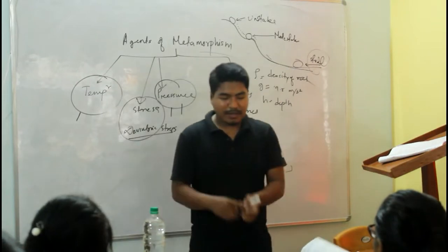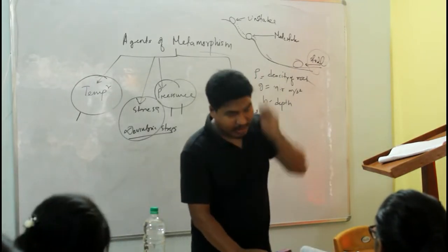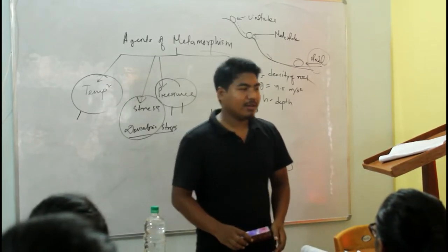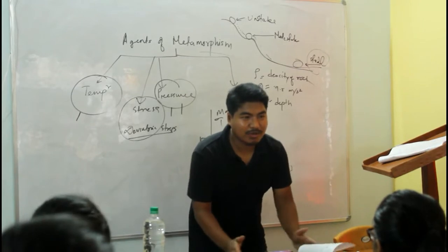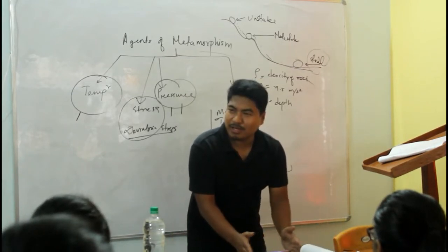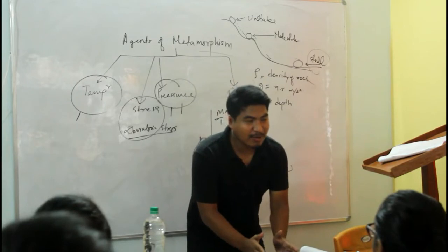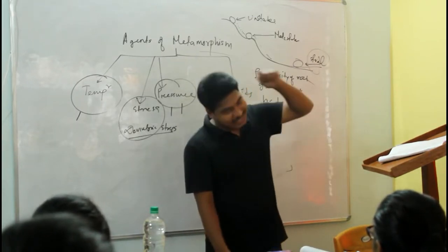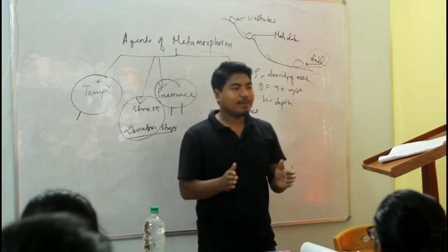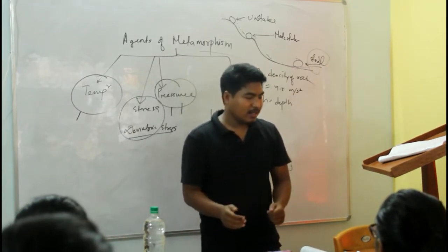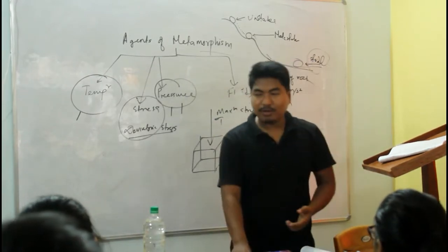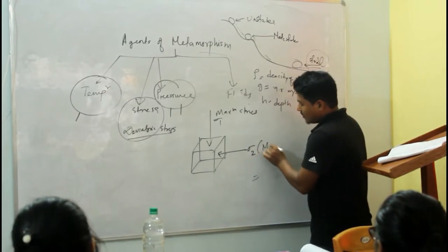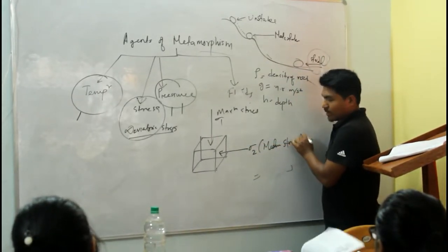Sometimes what may happen, this is the rock, I am hitting it, but the hammer will slip. So to prevent that, I have to put my legs, or two other people will hold it with something, okay? So they are holding like this, or I am putting it in between my legs. Then I am hitting it. So still it's the sigma 1, but some pressure is given from the side also, right? But it is less than sigma 1. So it will be sigma 2, meaning medium or intermediate stress, okay?